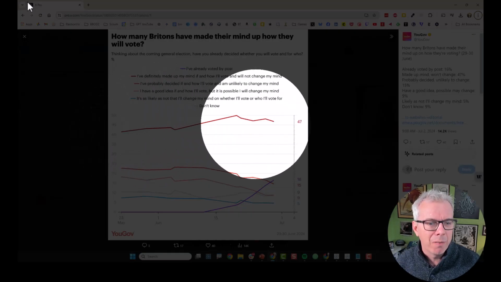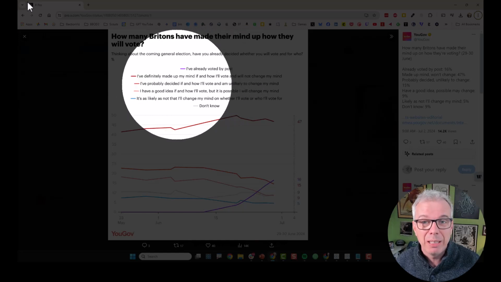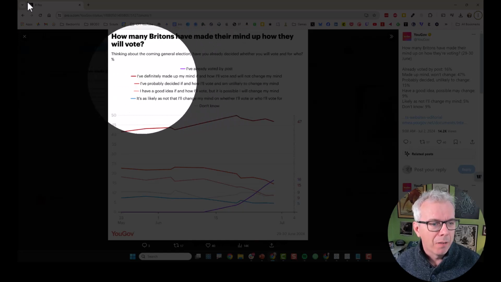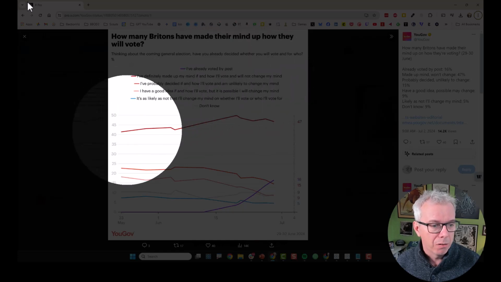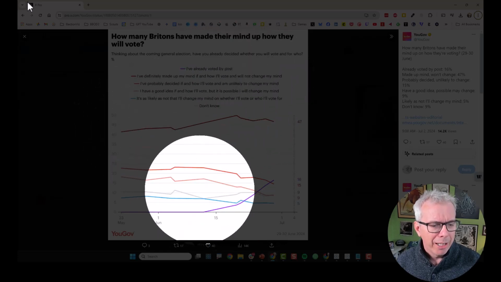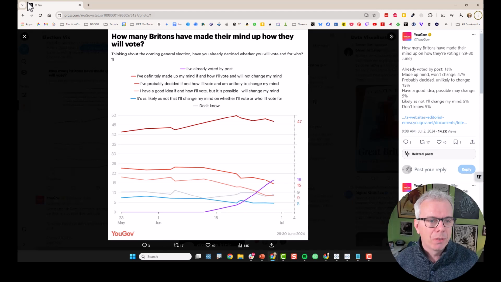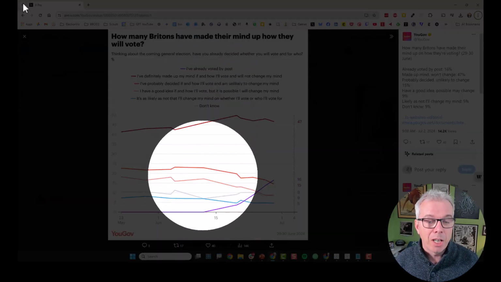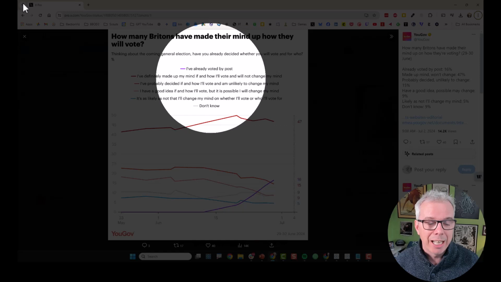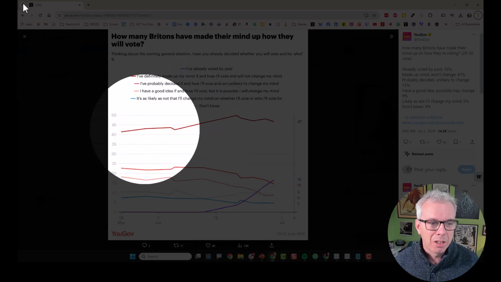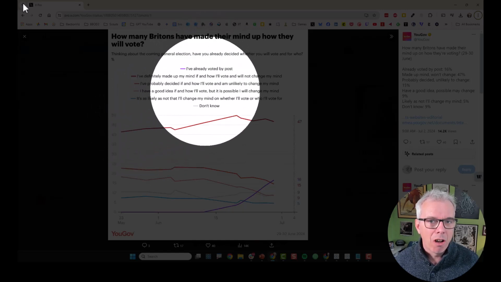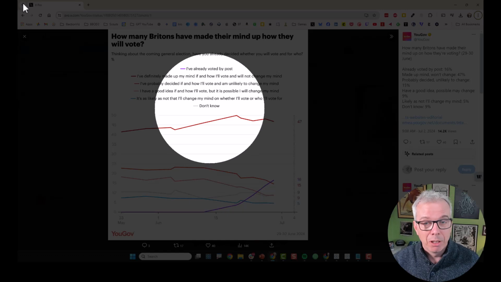Each line represents a category in this really verbose legend. So, for example, I've definitely made up my mind on how I'll vote and won't change. So that's this lot. But in order to read this chart, you've got to read a really long legend, find it on the line, then read the legend again so you can compare it to another line. So it's a very difficult chart. I think the best way to do this is to create one line chart for each of these categories and put a title above them.